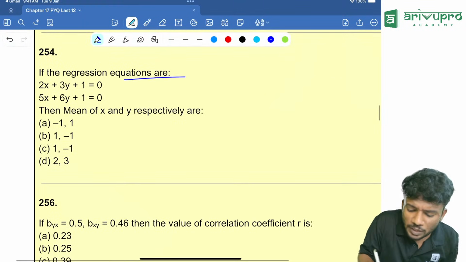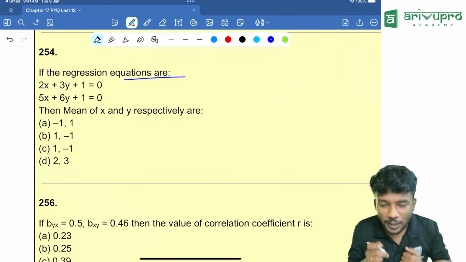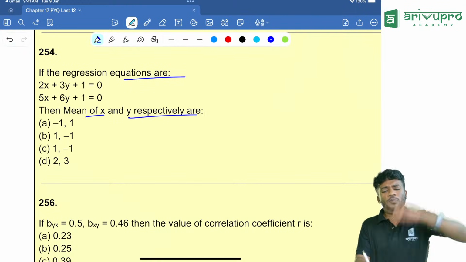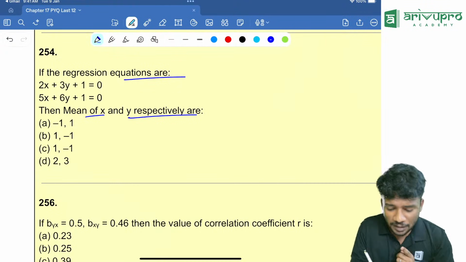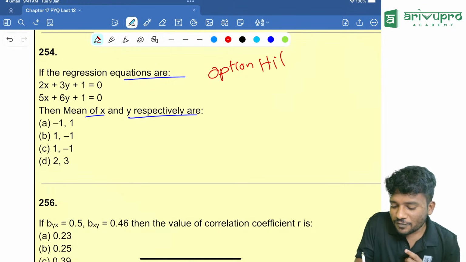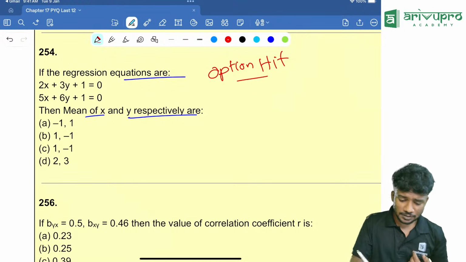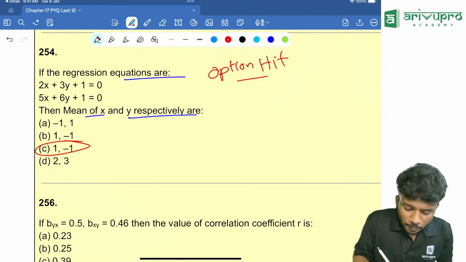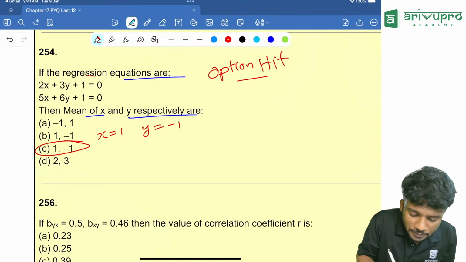If the regression equations are 2x plus 3y plus 1 is equal to 0, 5x plus 6y plus 1 is equal to 0, then the mean of x and y are respectively. I told you, whenever they are giving us the equation and they are asking for finding mean, what is the method? Option hit. Whichever option is giving you the LHS and RHS equal, that's your right answer. Looking at this, you can go for option C. Try. Instead of x, you will put 1. Instead of y, you will put minus 1. Substitute over here.